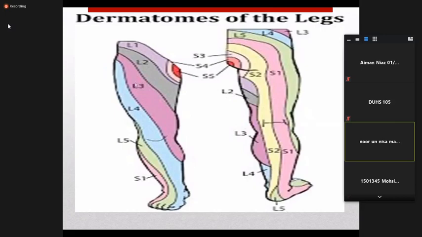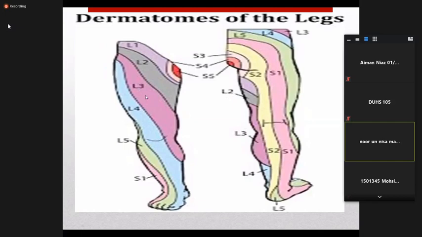And now the lower limb. In the lower limb, we start from the lateral to medial side. L1, L2, and L3 basically supply the thigh. L4, starting from the most lateral part of the thigh, goes towards the medial side and supplies the leg also. When you take it from the front, L1 is at the inguinal region, and L2, L3 go from lateral to medial side.